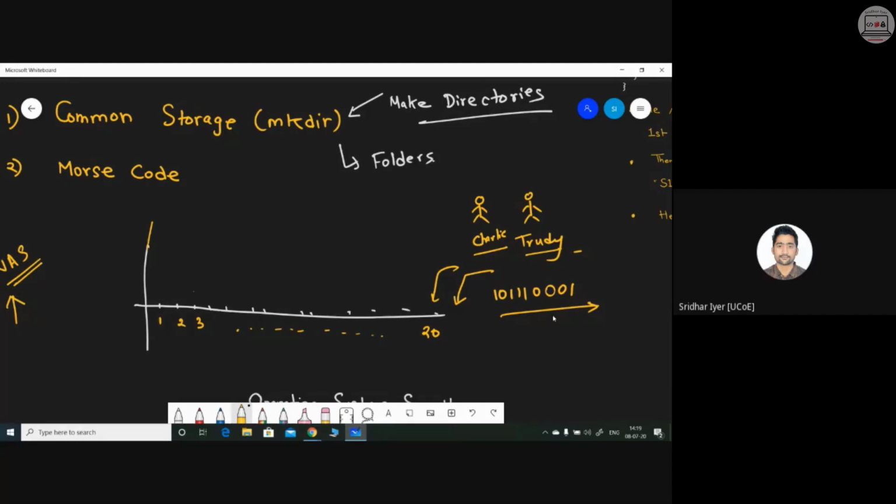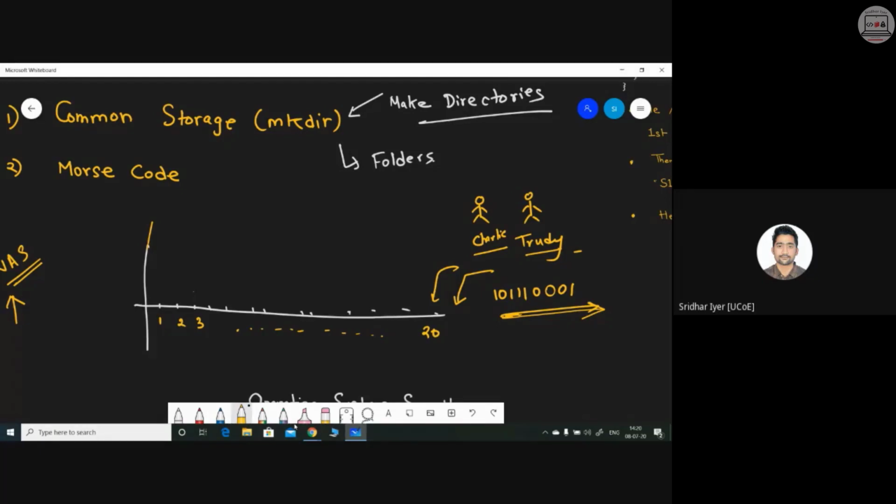So how can they carry out this communication without anyone else noticing their activities? If they open a notepad file in the shared medium, that can be traced. Yes or no? That can be traced by the network administrator, because if they create a notepad file and share this particular piece of information with each other, that can be tracked. Yes or no? That can be tracked, right? So, how can they communicate with each other without even sharing this actual piece of information? Any idea? You got what I'm trying to ask?